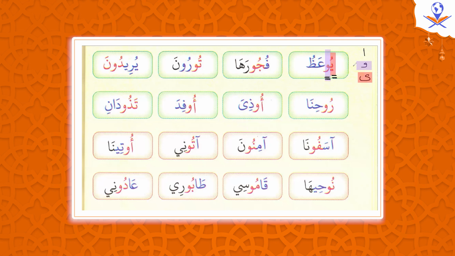Is any waw considered as a mad letter? Is any ya considered as a mad letter? Or do we have conditions? Two conditions. The first condition for mad letters: the mad letters have to be sakin, they don't have a haraka. So this ya has a haraka, it has a dhamma. So it's not considered as a mad letter. This waw has a haraka? No, it doesn't have a haraka. So now this is the first condition. This waw, which is a mad letter, is sakin, or doesn't have a haraka.